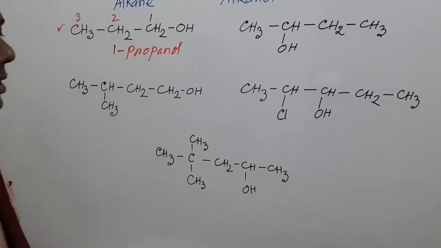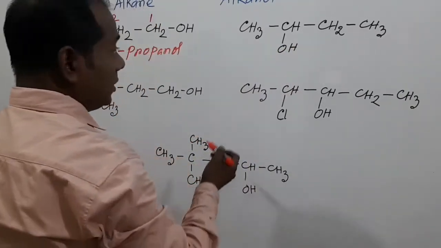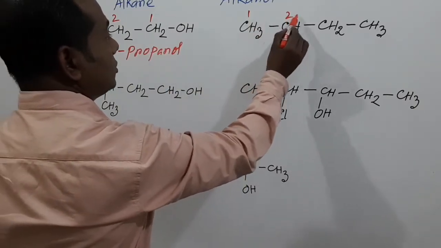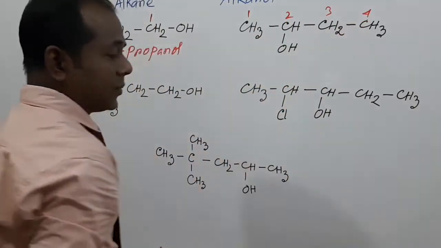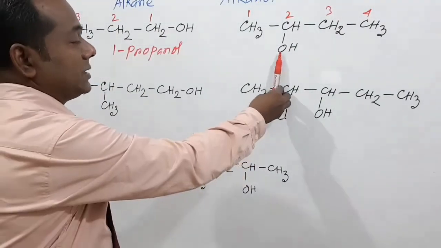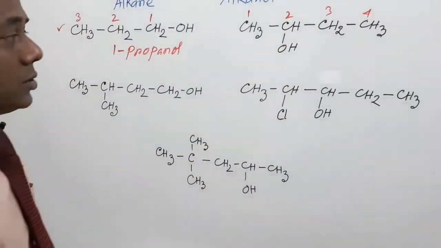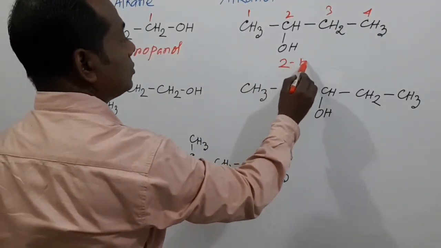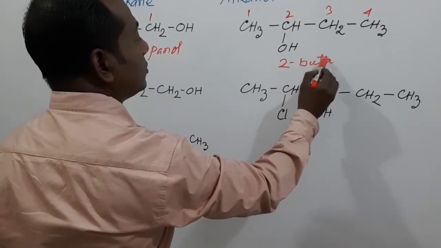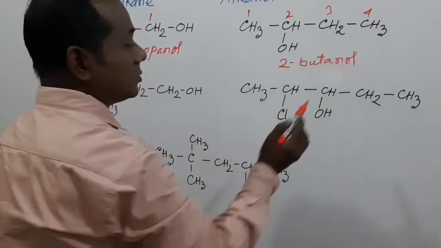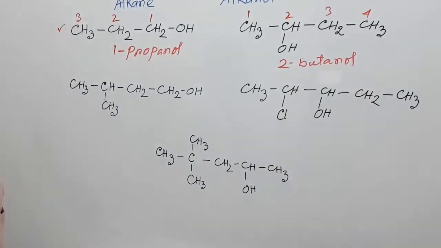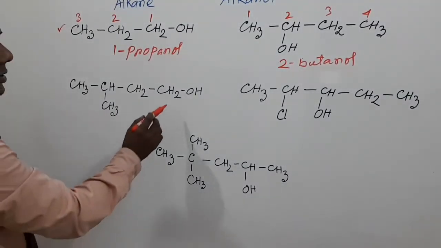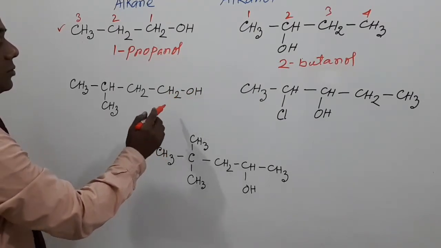In this next compound, if we number the carbon 1, 2, 3, 4, the hydroxyl group is present in carbon number 2, so the name of this compound is 2-butanol.